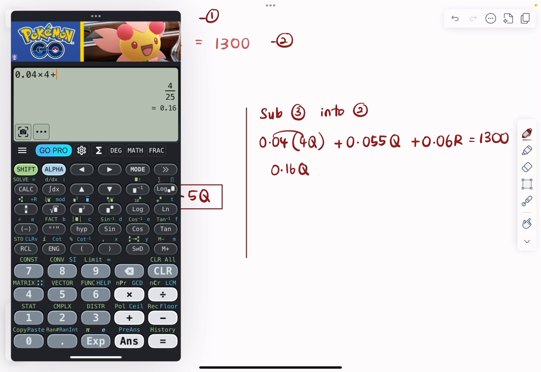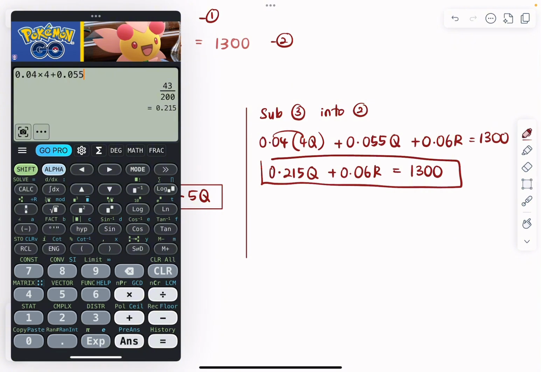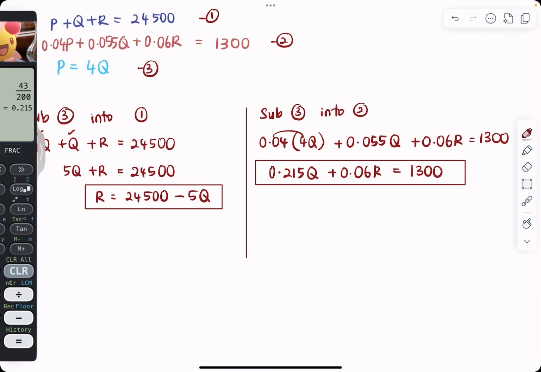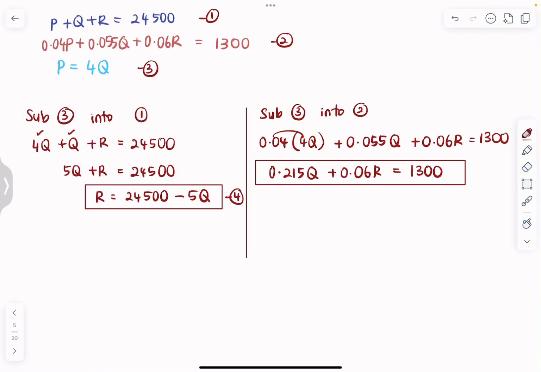So we plus this 0.055, we get 0.215Q plus 0.06R equals to 1300. This will be our second equation. So we can call this equation 4 and equation 5.